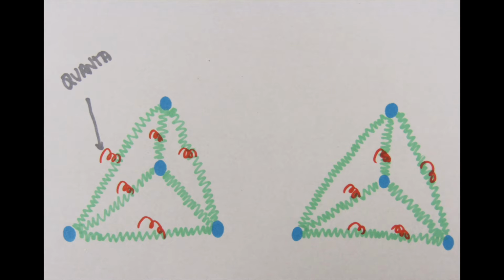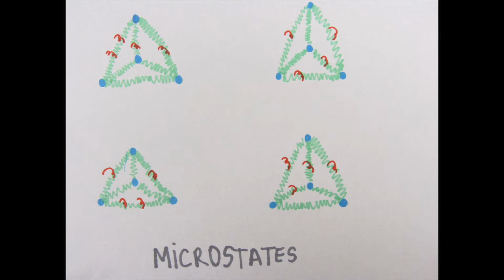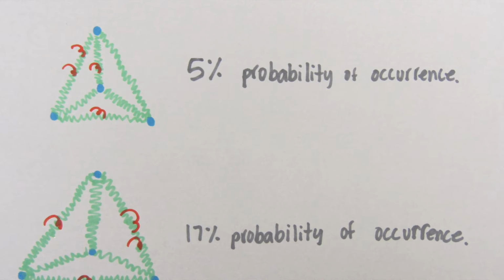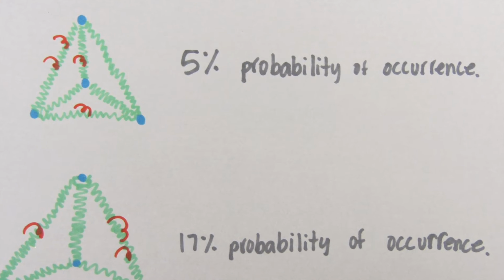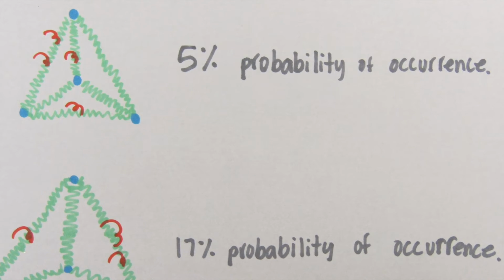So what does entropy really mean? We know that in molecules, energy is stored in its bonds, and these individual independent energy storages are called quanta. The more energy a substance has, the hotter it is. But there are many ways the energy can be distributed. These are called microstates. So we can define entropy as the probabilities in which these microstates will occur. And we know that some microstates are more probable than others.